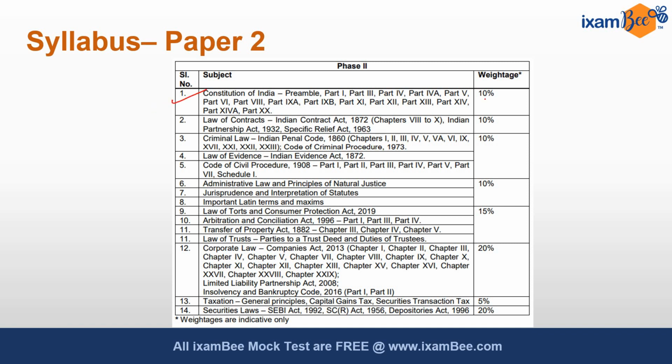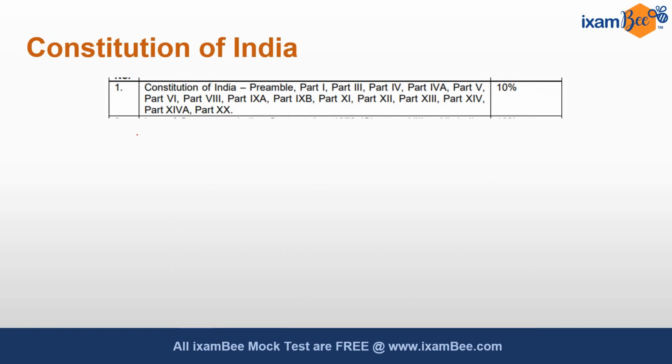Constitution of India holds a weightage of 10%. Similarly, law of contracts holds a weightage of 10%. Then criminal law, evidence and CPC together hold a weightage of 10%. So one by one we will try to understand how many questions were expected to come in this paper and how many actually came. The first one is Constitution of India. As per the syllabus, the weightage is 10%, that is 5 questions out of 50 questions. And in the previous year paper, there were 6 questions.